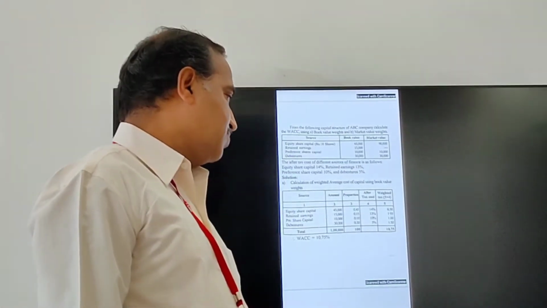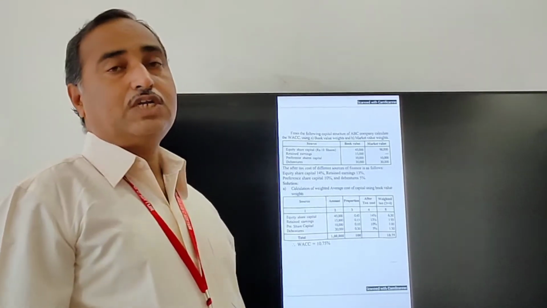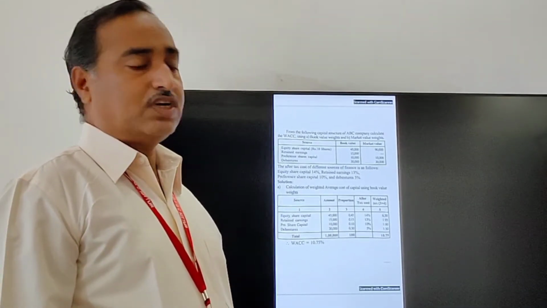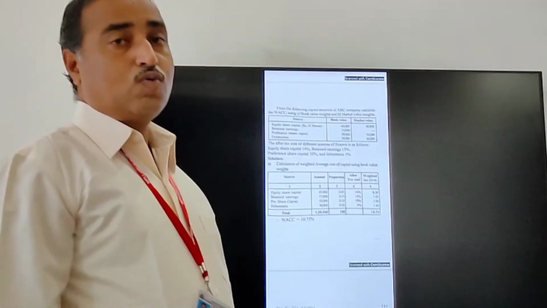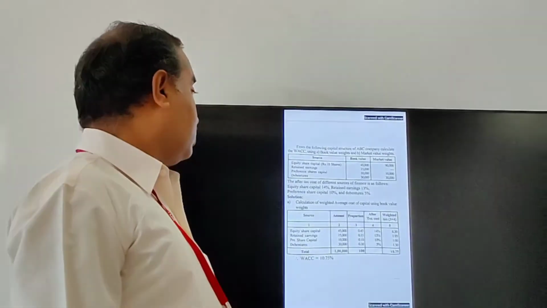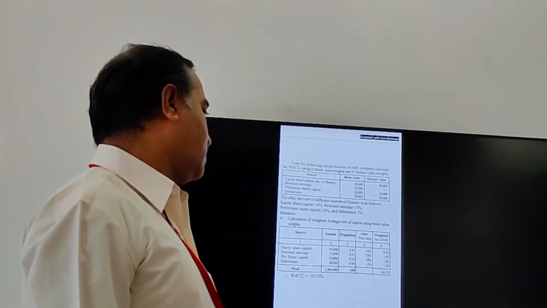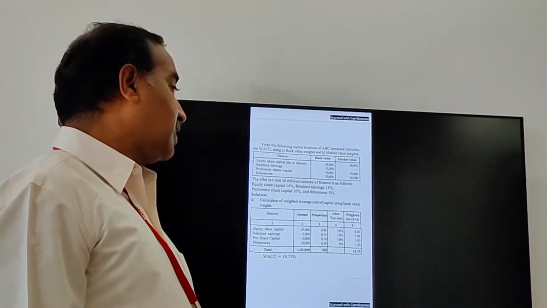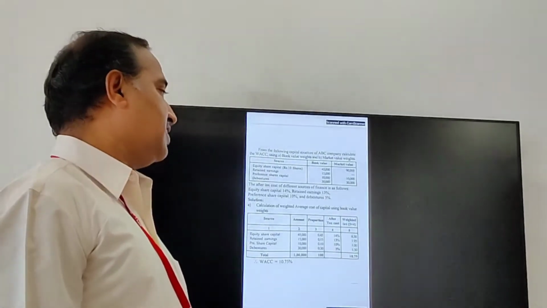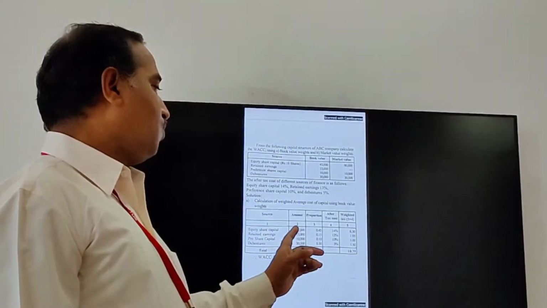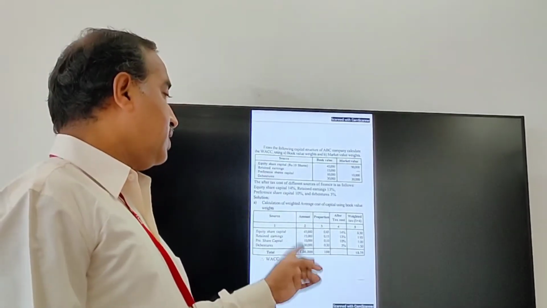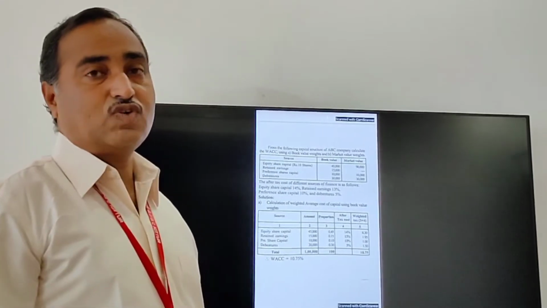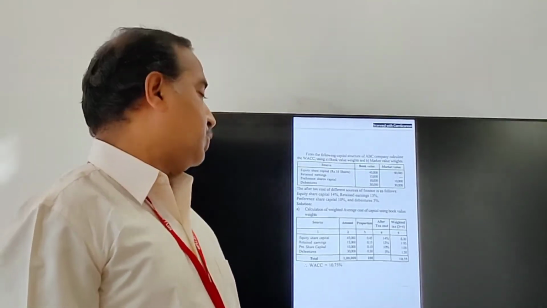We have to write 13%. In this situation, 0.15 into 13% works out to 1.95. Third one is preference share capital, that is 10,000. Proportion is 0.10, that is 10%. Here what you have to do, 0.10 into 10%, it works out 1.00.